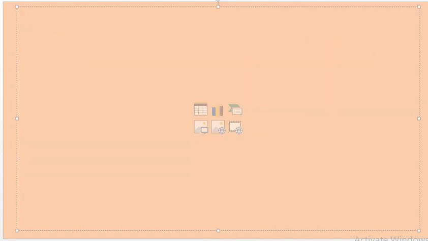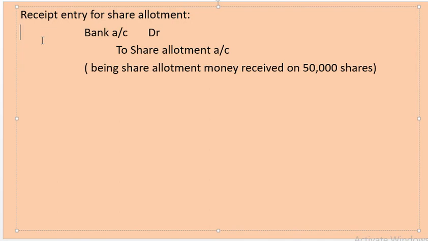Now we are proceeding with the receipt entry of share allotment money. Journal entry being bank account debit to share allotment account. Now we are going to assign values for the receipt entry. 50,000 shares into 5 rupees each. There is no call in arrear scenario, so we are receiving it fully, 2,50,000. Here also we are writing 2,50,000. Narration being share allotment money received on 50,000 shares.